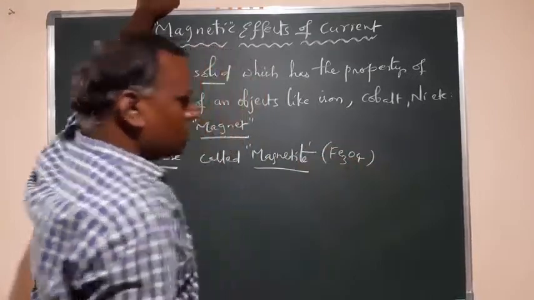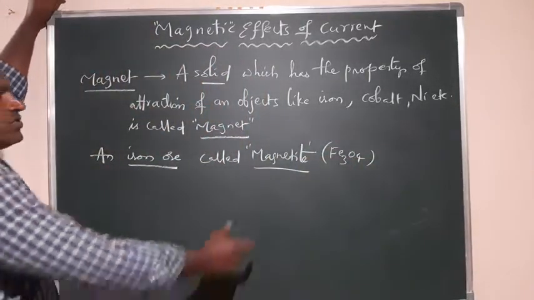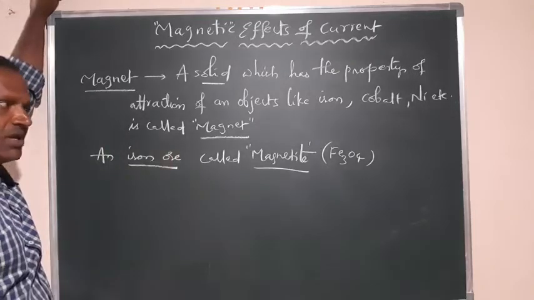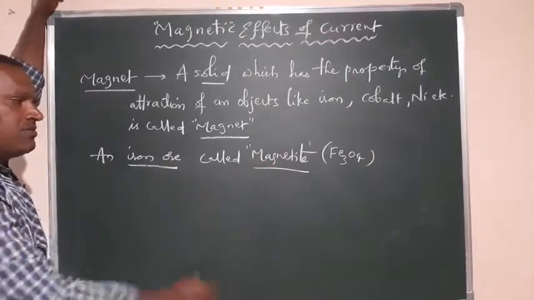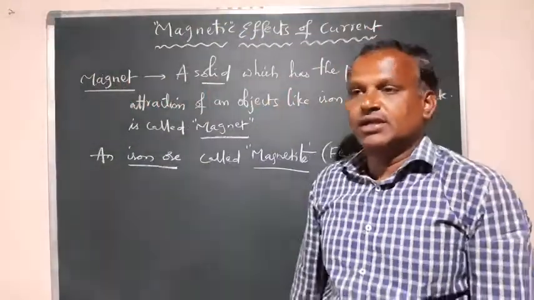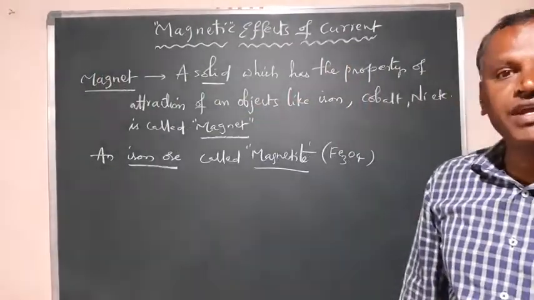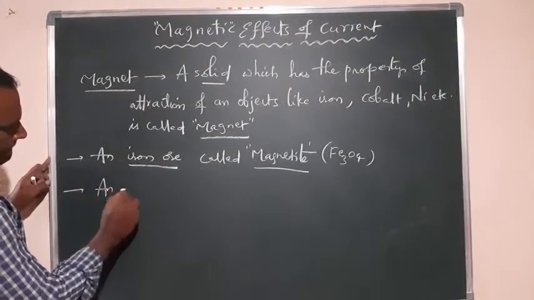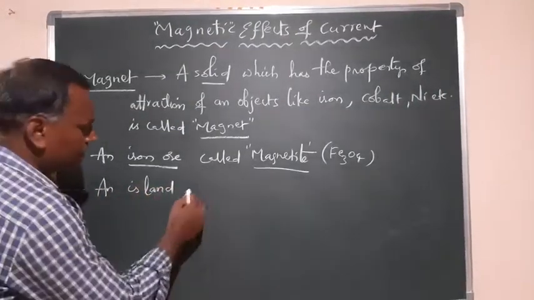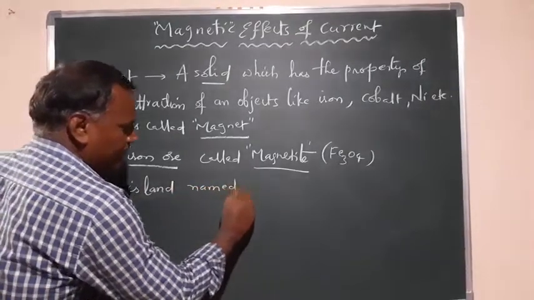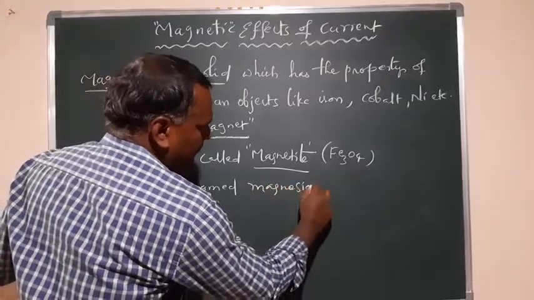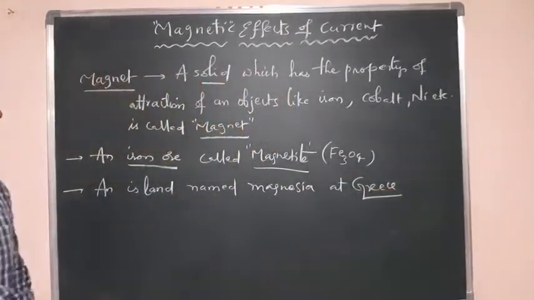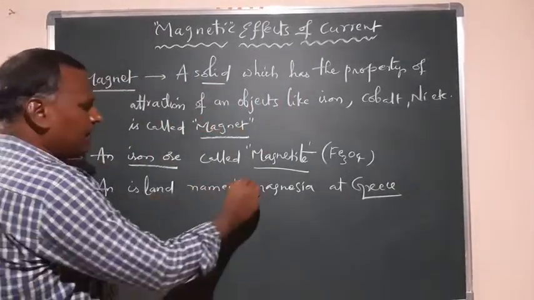Its chemical formula is Fe3O4. This magnetite is the iron ore which has the property of attracting other materials, and this iron ore is located on an island in Greece. The island's name is Magnesia.